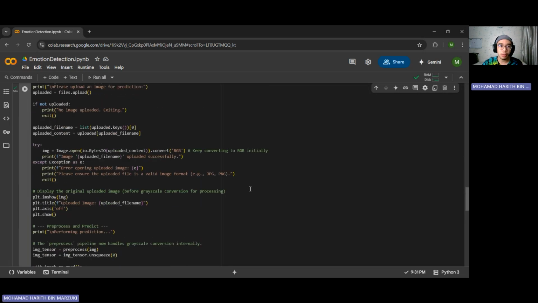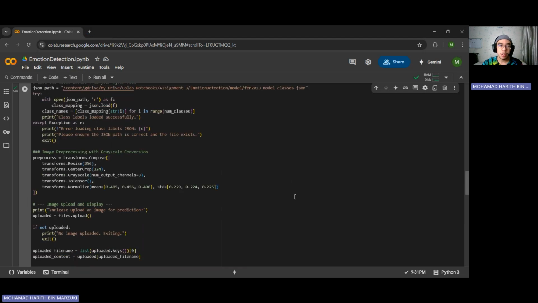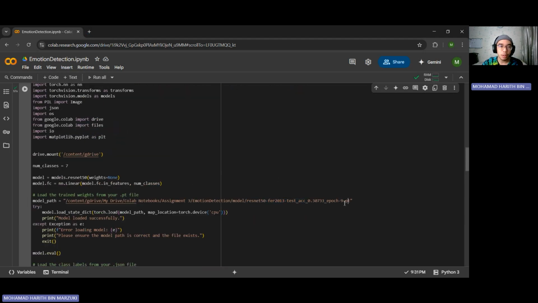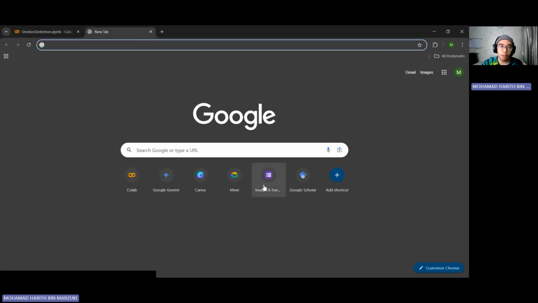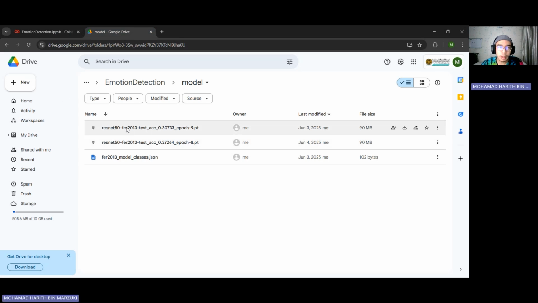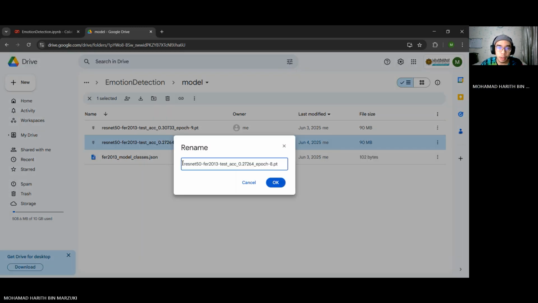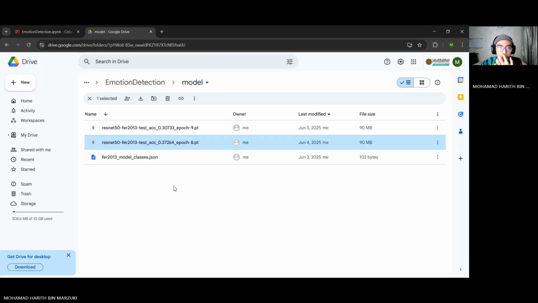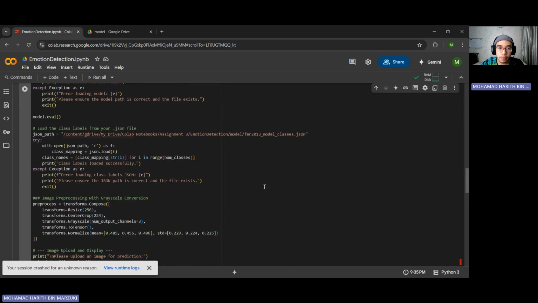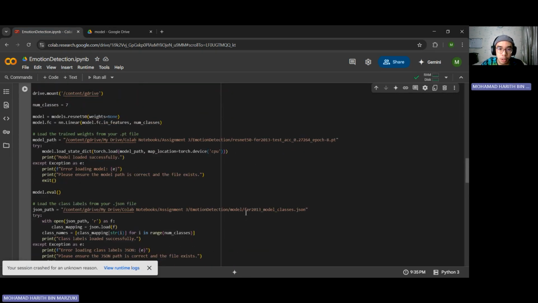Okay, now we'll change this model to the one that uses the batch size of 64. Give me a moment. Okay, this one is the 32 batch size, which has high accuracy. This one is 64, which has low accuracy. So then, why is it not working? Let's check again. Is it due to the name of the file? Emotion detection model. Oh, hold on, what is model? Oh, okay, so yeah, I see now.